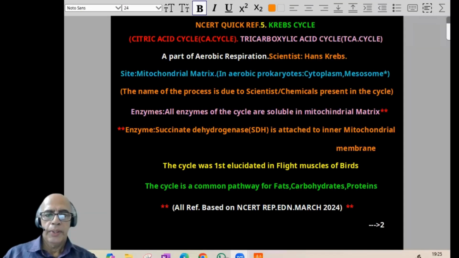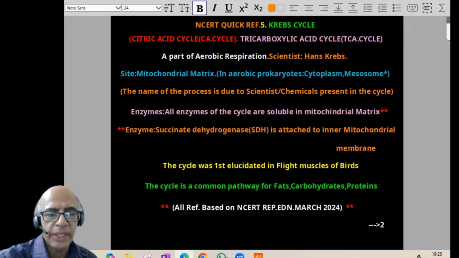Okay, we can proceed. NCERT quick reference, respiration in plants, part 5. It is the Krebs cycle. So I will share the screen so it'll be easy for you also. I think the screen came, so we can proceed. Okay, NCERT quick reference, 5, Krebs cycle, respiration in plants.